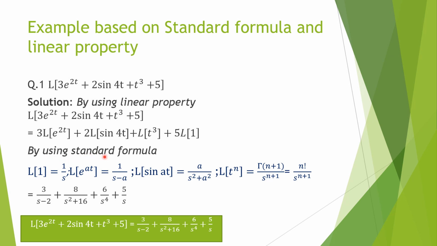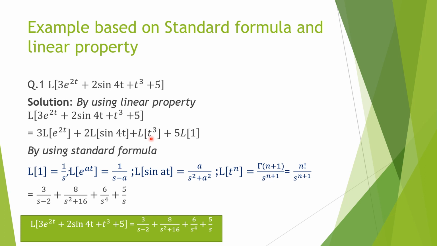So now we can use our standard formula. For e raised to power 2t, the formula is e raised to power at, which is 1 upon s minus a. So 3 e raised to power 2t will be 3 upon s minus 2, plus 2 Laplace transformation of sine 4t. So what is sine at formula? Sine at formula is a divided by s square plus a square. So 2 sine 4t will be 2 times 4 divided by s square plus 4 square, that is 16. So it will be 8 upon s square plus 16.